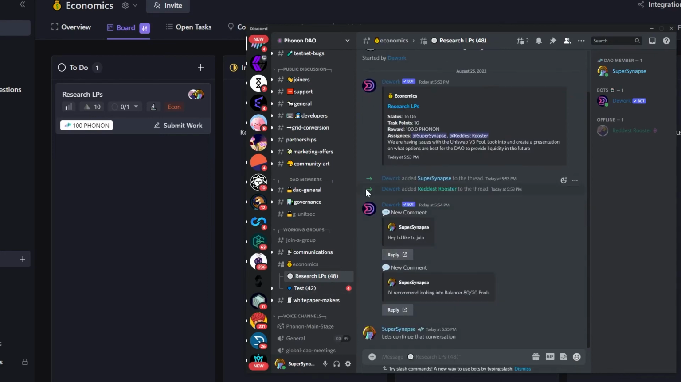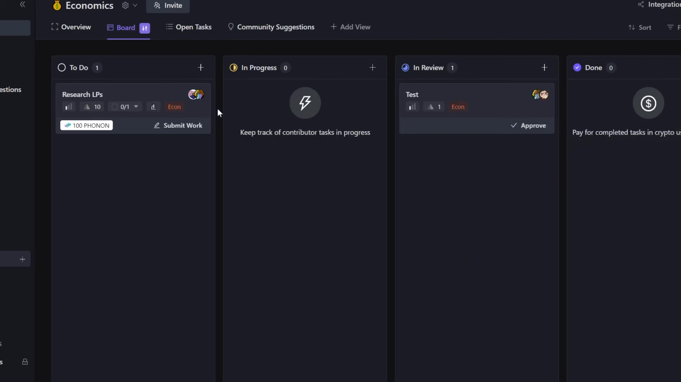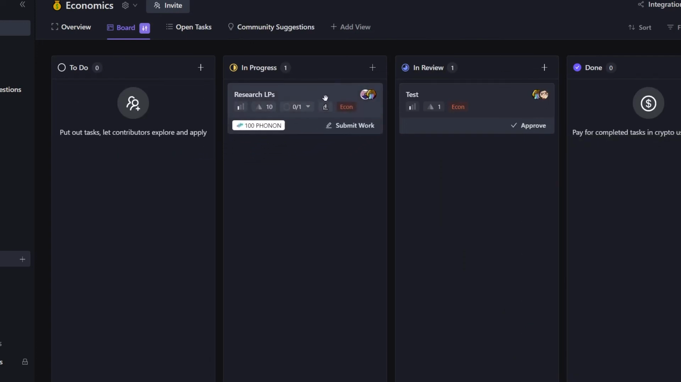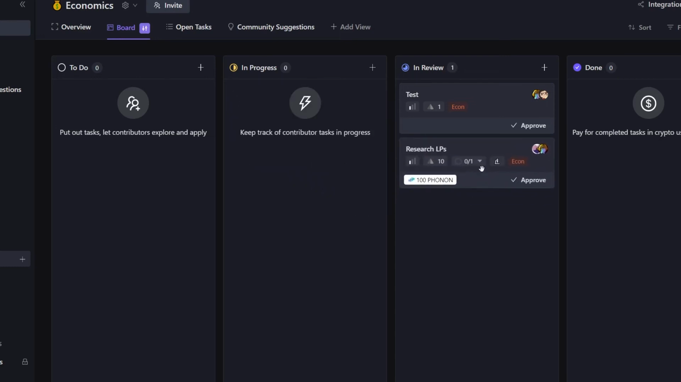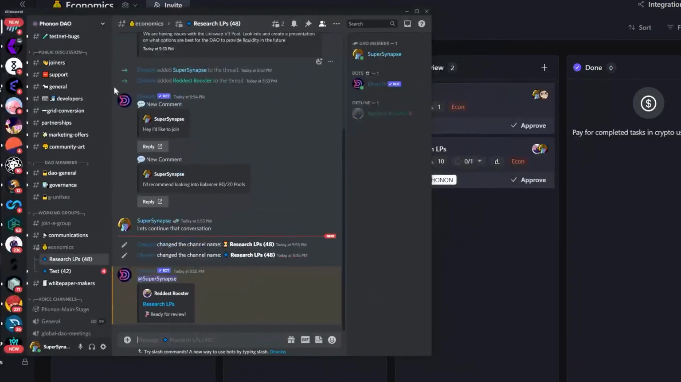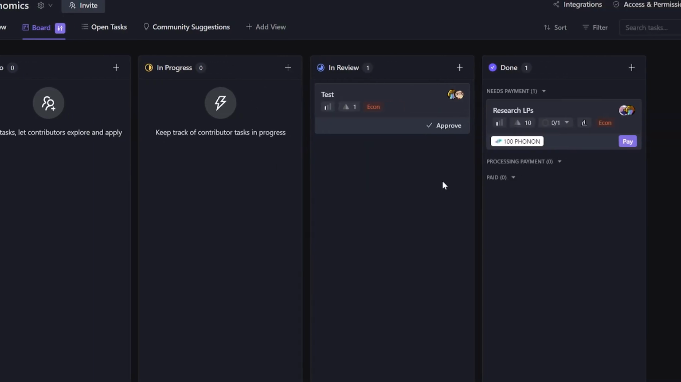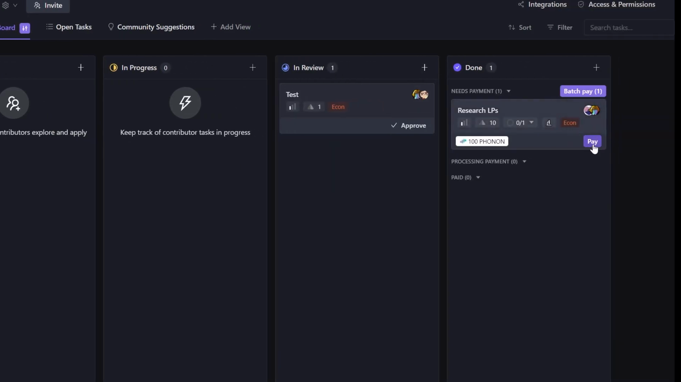And this is all nice and categorized. Now let's go through the workflow. If this moves to in progress, which would be done by a moderator, if this moves to in review, it can now be approved. I'm going to go ahead and approve it. One thing I want to note in Discord, this has also been updated in the thread for that project. I'm going to click approve, and now it's ready to pay.